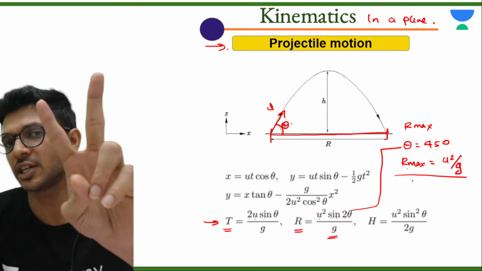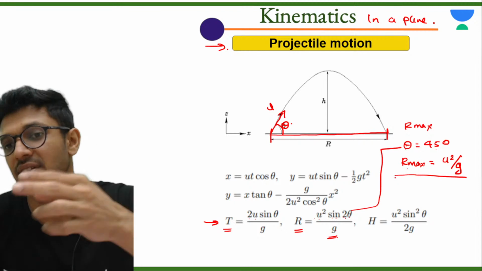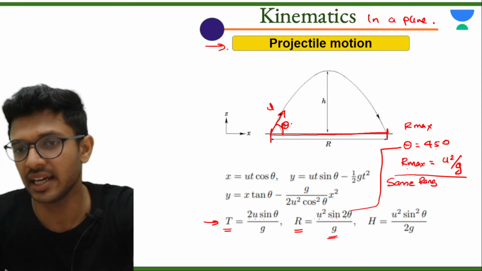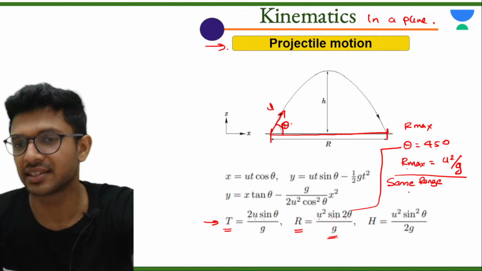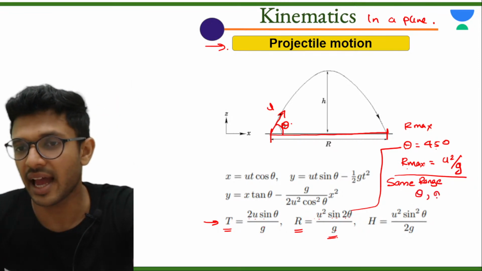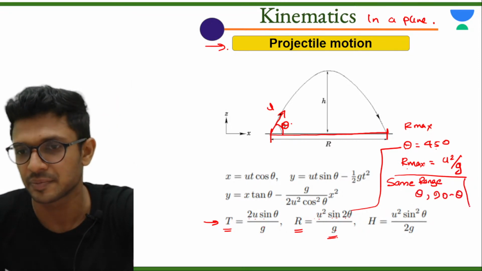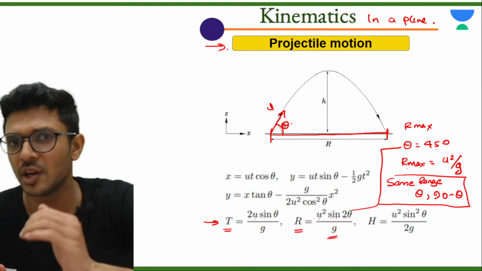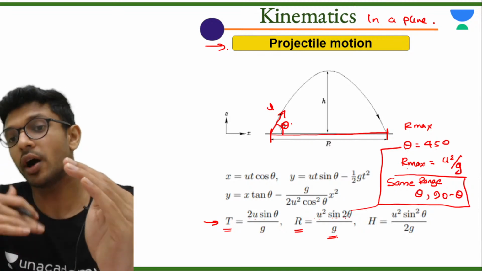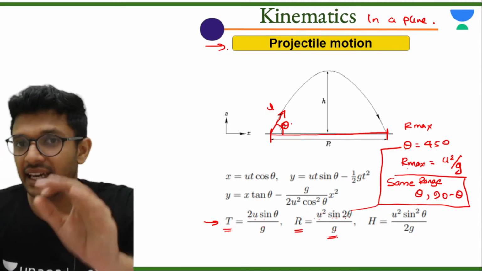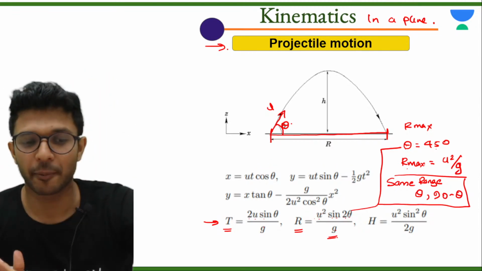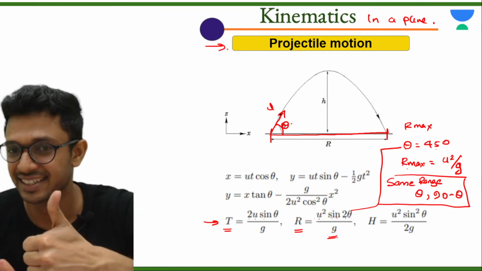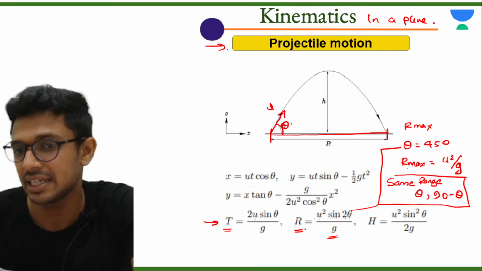Tell me, what are the two different angles where we can have the same range? Same range के लिए what are the two different angles? One is theta and 90 minus theta. If you throw a particle with an initial velocity u with an angle of theta or 90 minus theta, the range हमारा same होता है. What is it? The range will be same. Done? Okay. Now that's all about range.